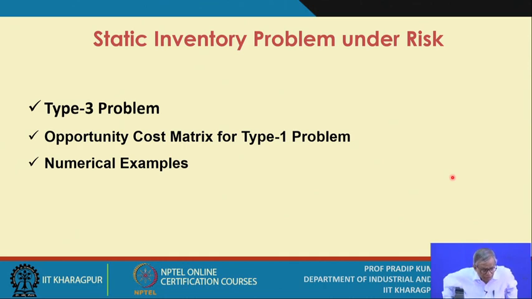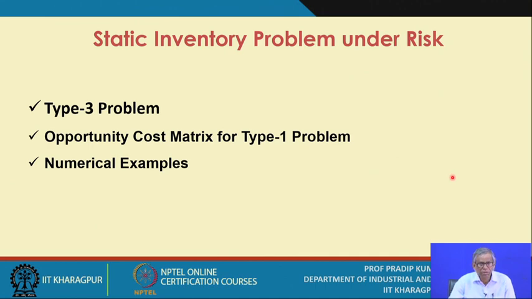Opportunity cost is also known as the regret matrix, and we will get an idea about the stock out or overstock situation, and for both the cases you need to calculate the cost due to loss of opportunity.